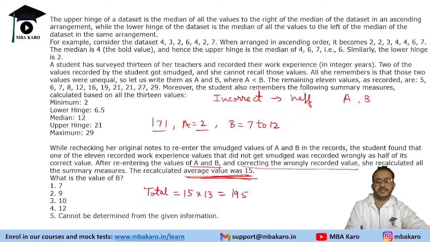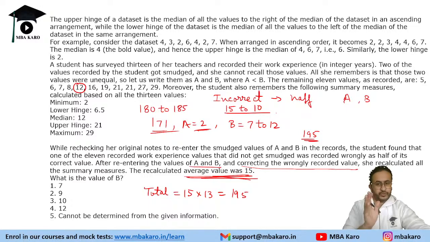Now this is 173, right? And if you take B, so 120, 173, adding B will make it total as 182, 185. That was the total, right? Now a value has been doubled. So that correct total is 195. That means the incorrect value should be from 15 to 10. So it should be between 15 to 10. And the only value that fits here is 12. Okay? So only value that will fit here is 12. That can only be doubled. Okay? Incorrect value should be 12.